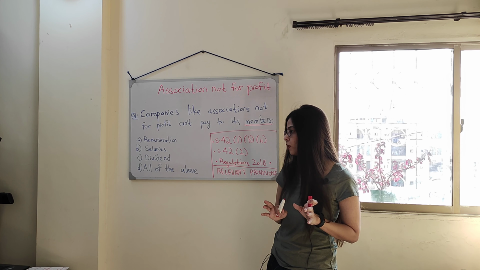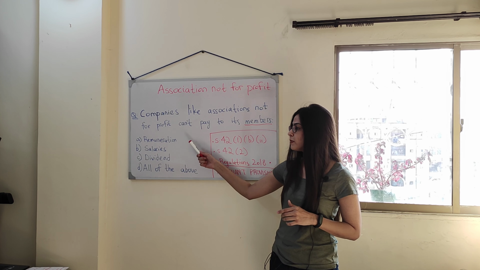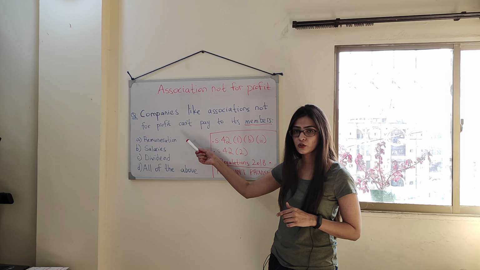Okay, so moving on, like I said, the group of 5 people that we just talked about, if they start an association not for profit, if 5 of these people are part of the association as members, then none of them is going to be allowed to draw any sort of money, that is, be it in the form of dividends, be it in the form of salaries or remuneration.